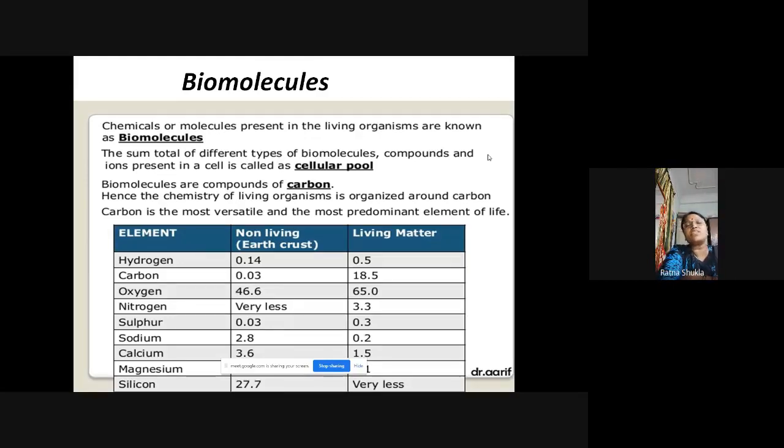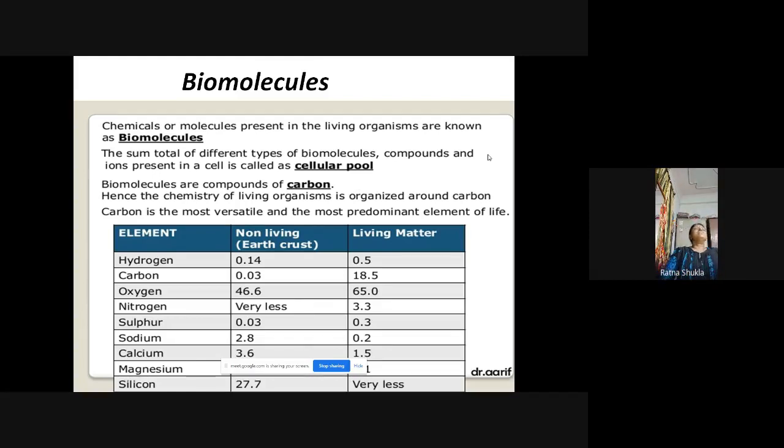So living organism में हमारे पास plants और animals दोनों आते हैं. ठीक है. So plant is also a living organism, and the animal is also a living organism. Now plants and animals के अलावा we have the microorganisms which also come under the category of living organisms.